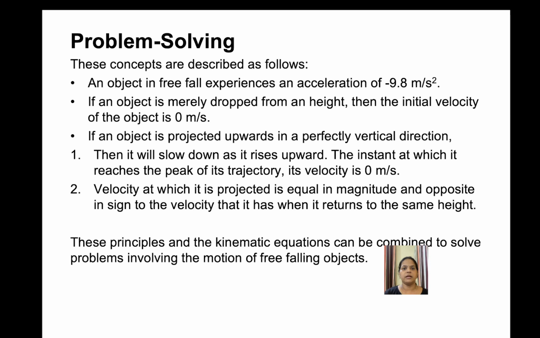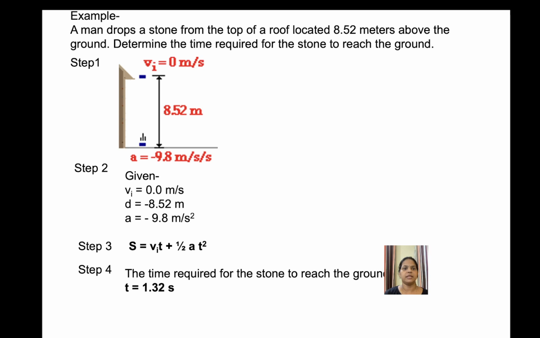To complete this topic, I have chosen one example. In this case, a man drops a stone from the top of a roof located 8.52 meter above the ground, and we have to determine the time required for the stone to reach the ground. Because the person is dropping the stone, the initial velocity is 0. And from the height of 8.52 meter the object is falling down, so the displacement is minus 8.52 meter. And the acceleration is always towards the center of the earth, so it is minus 9.8 meter per second square.